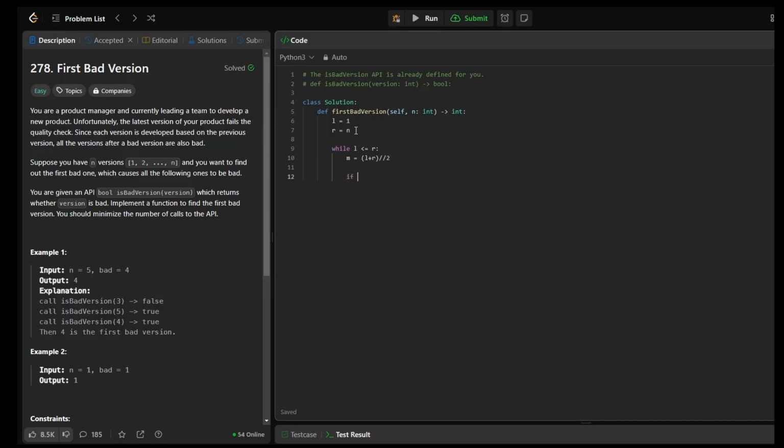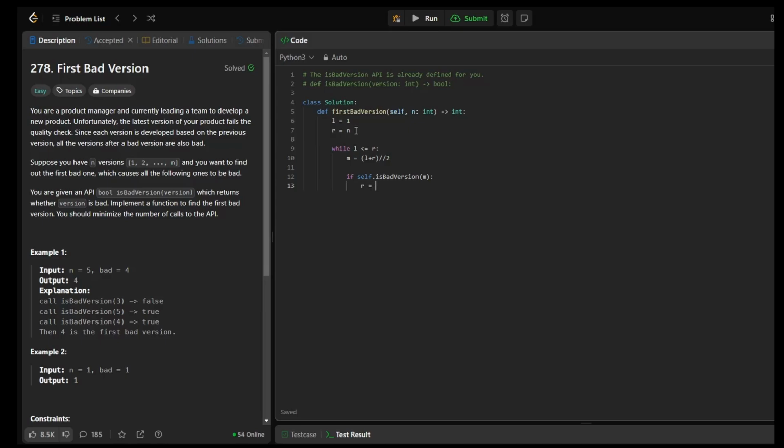Now over here, I can check if the middle is the bad version. That would help me decide further. If isBadVersion(middle) returns true, this is a bad version, which means every version after it is also bad. Which means I have to choose the left side.